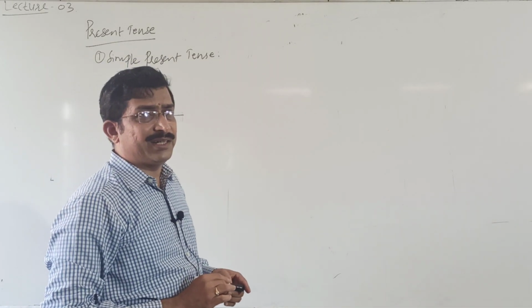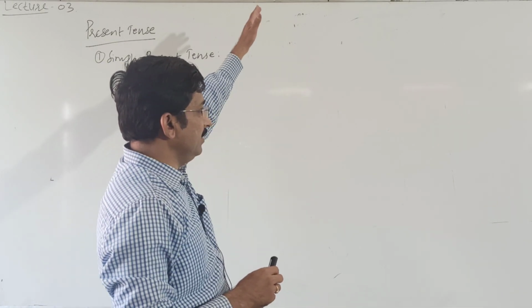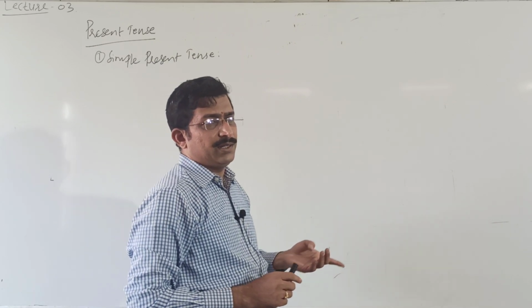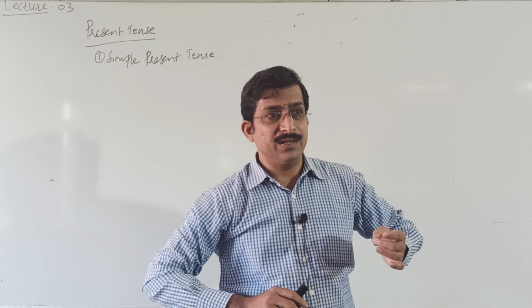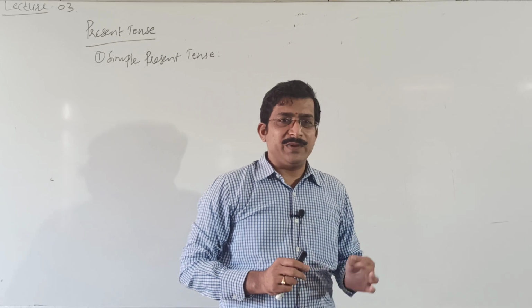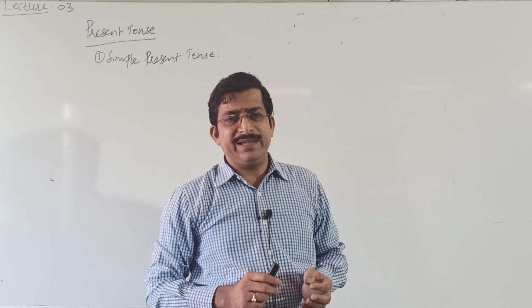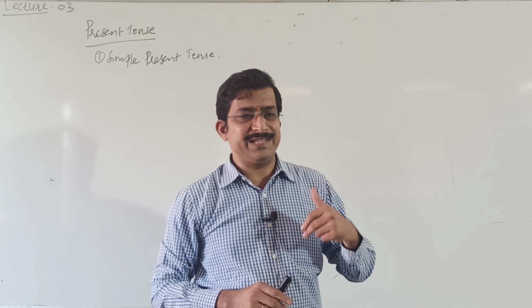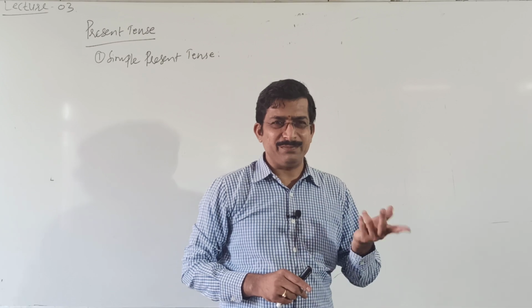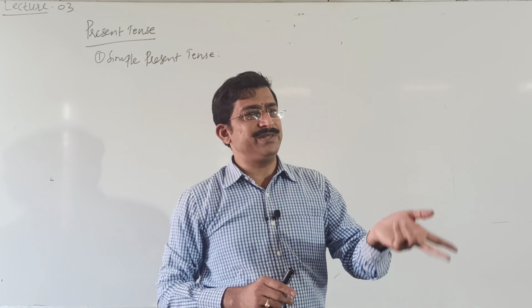What is the structure here? As I said earlier, S plus V, S plus V plus O, S plus V plus O plus C, S plus be plus adjective, S plus be plus subject complement, S plus be plus adjective plus subject complement.